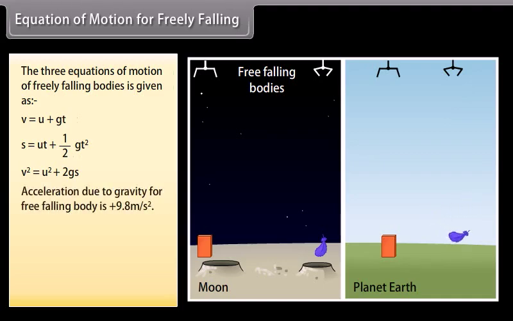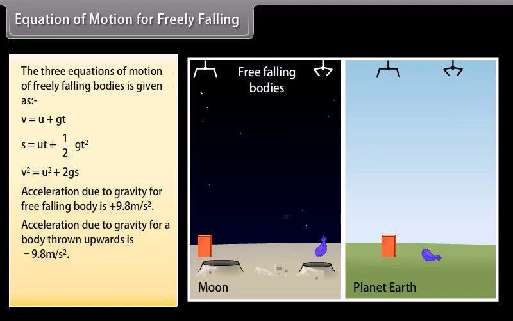Acceleration due to gravity for a freely falling body is plus 9.8 meters per second squared. Acceleration due to gravity for a body thrown upwards is minus 9.8 meters per second squared. The weight of an object on the moon is 1/6th.